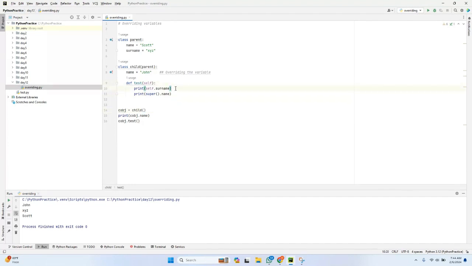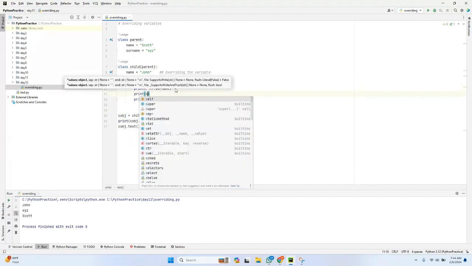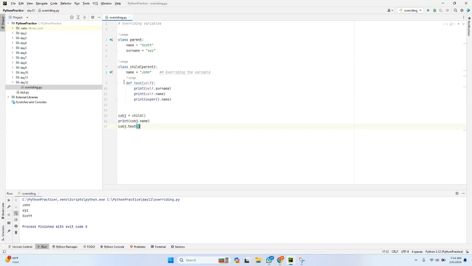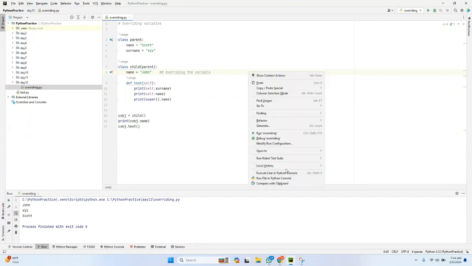If I use print of self.name, it will access only this variable value. This particular method is created under the child class, so I'm trying to call the class variable which is there in the child class. In this case, it will print John. It is to be understood without confusion. Upon practice, you will get to know this. Right now, just try to see this.